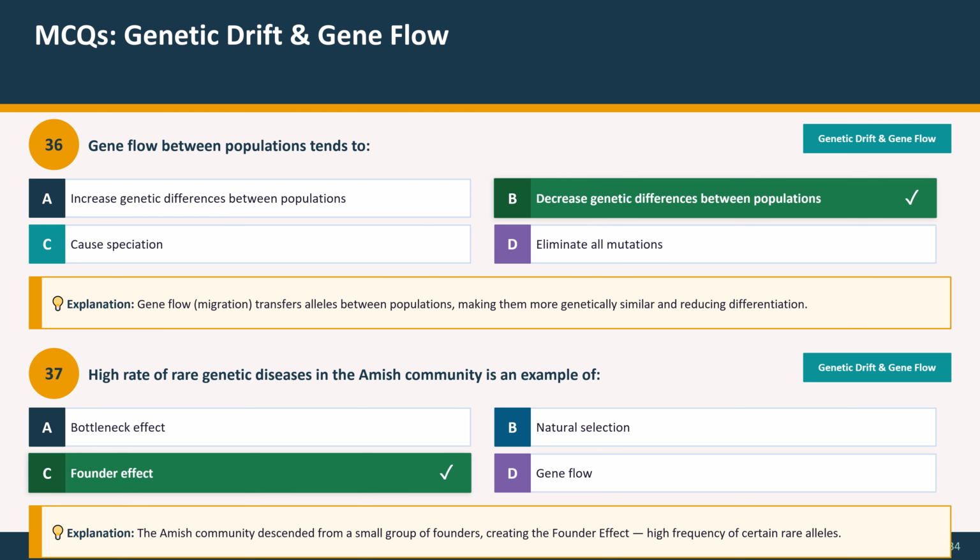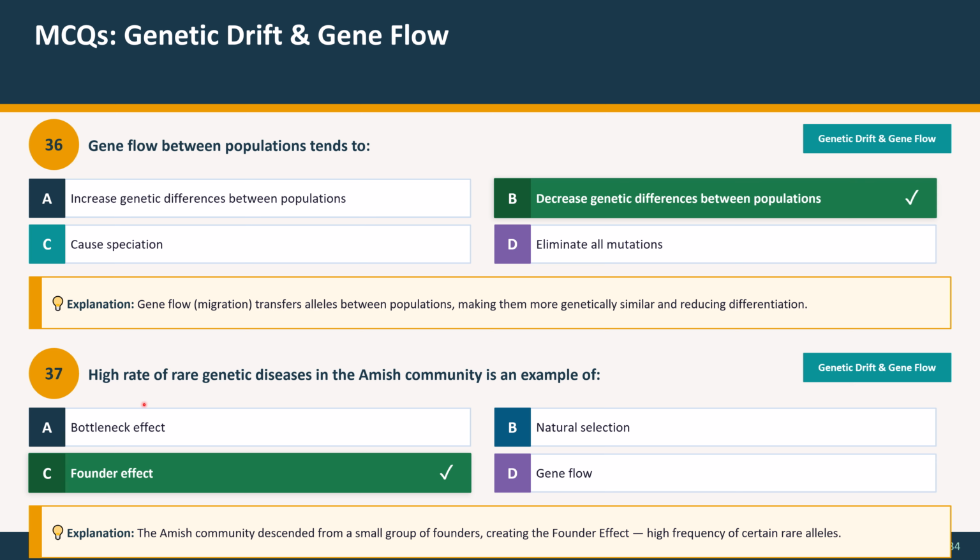Question 36. Gene flow between populations tends to: Option A, increase genetic differences between populations. Option B, decrease genetic differences between populations. Option C, cause speciation. Option D, eliminate all mutation. And the correct option is option B, decrease genetic differences between populations. Explanation: gene flow, migration, transfers alleles between populations, making them more genetically similar and reducing differentiation.